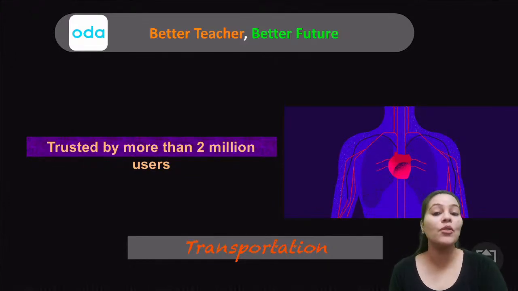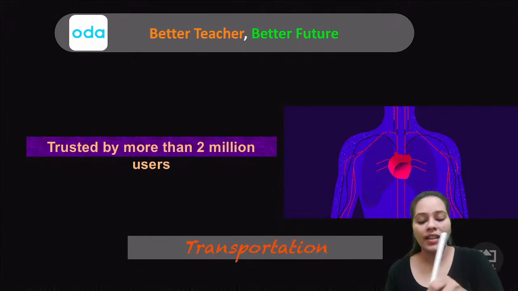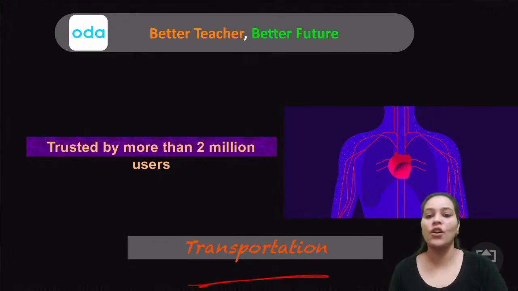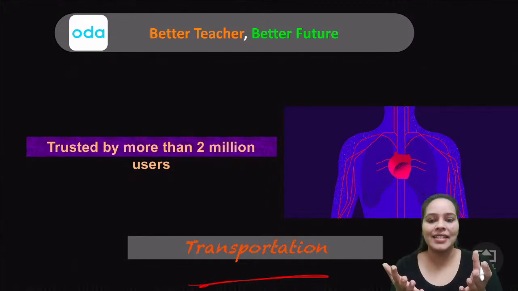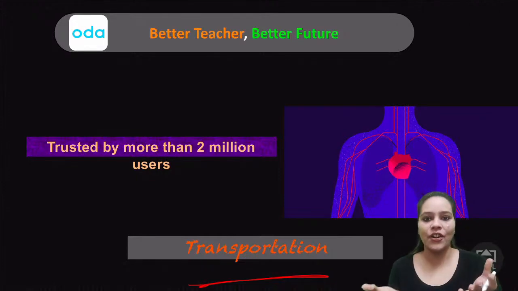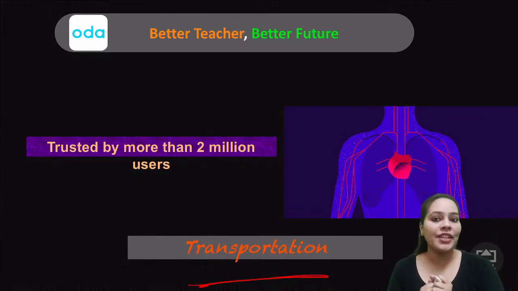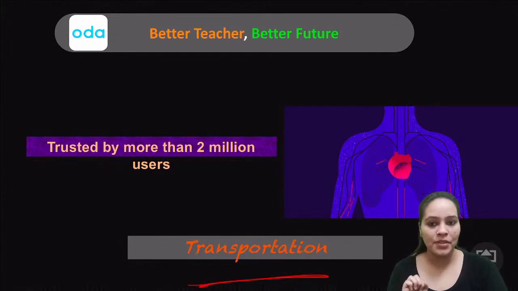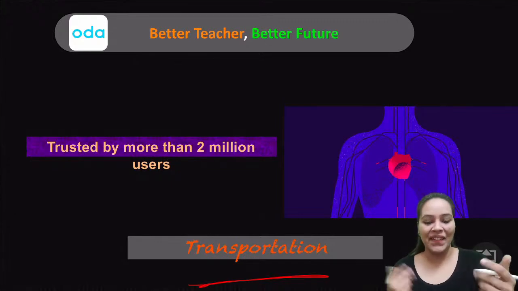It's trusted by more than 2 million students and kids. Today, I'll be teaching you about the topic called transportation. So what is actually transportation? First of all, it's a chapter, right? Transportation in organisms. By organism, I mean plants and animals. These are the living organisms, correct? So in today's class, I'll be teaching you about a topic from this chapter called blood and its components. Got it?